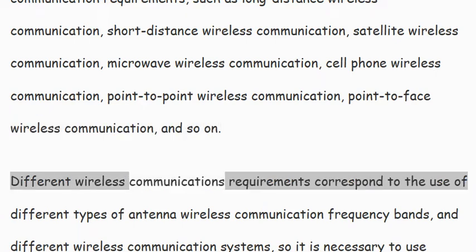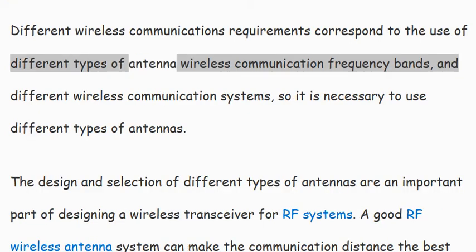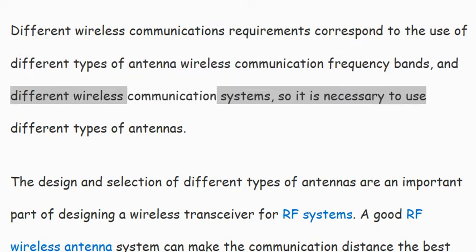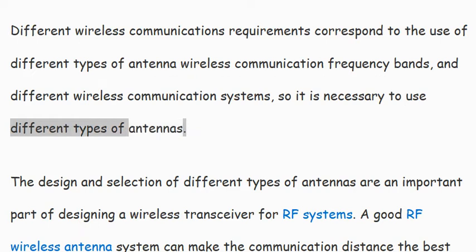Different wireless communication requirements correspond to the use of different types of antennas, wireless communication frequency bands, and different wireless communication systems, so it is necessary to use different types of antennas.